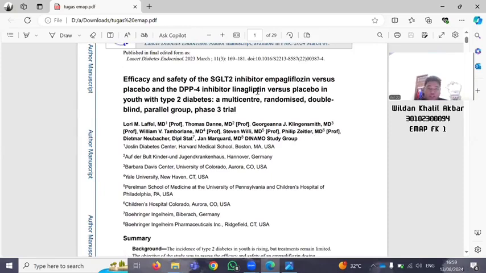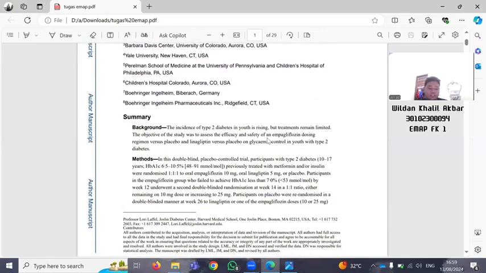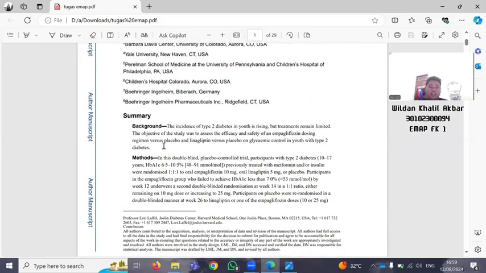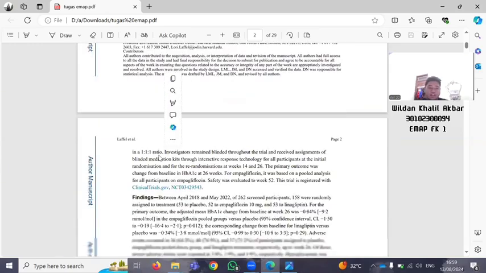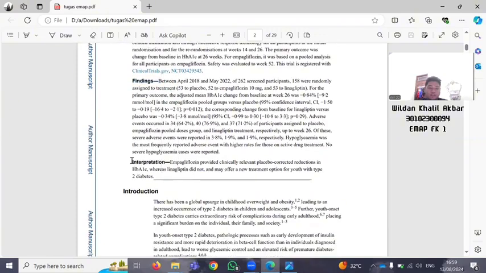Let's begin. In 1A, in the title of the article, we can find identification as a randomized trial. Okay, next to 1B. In 1B, this article has a structured summary of the background, methods, findings, and interpretation.